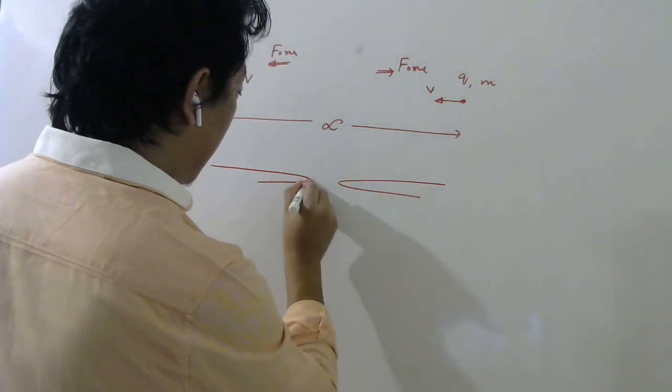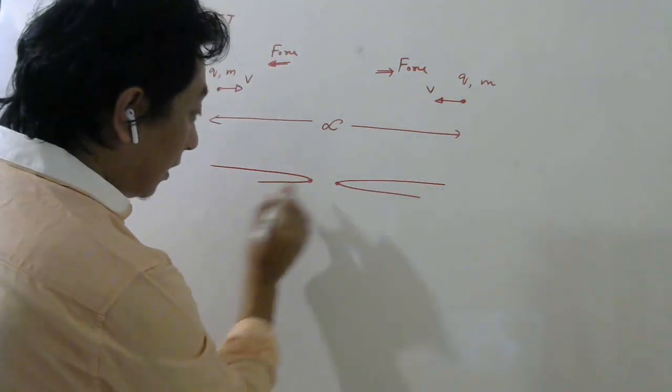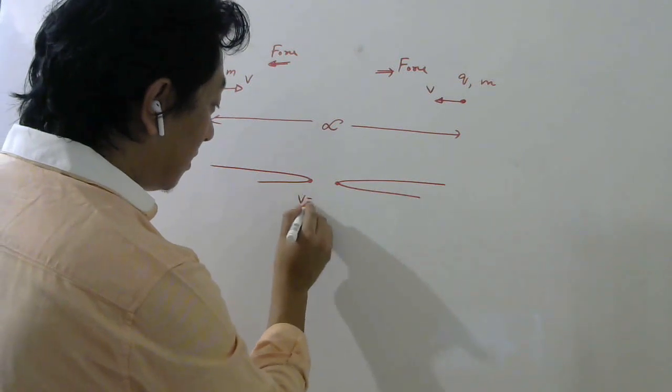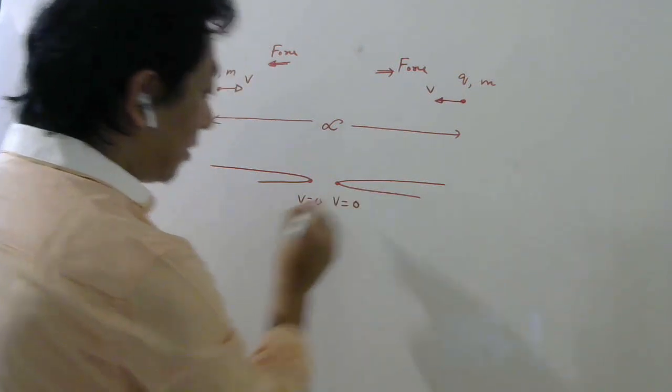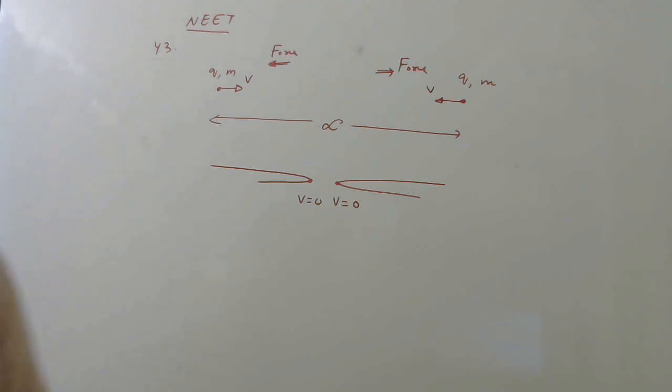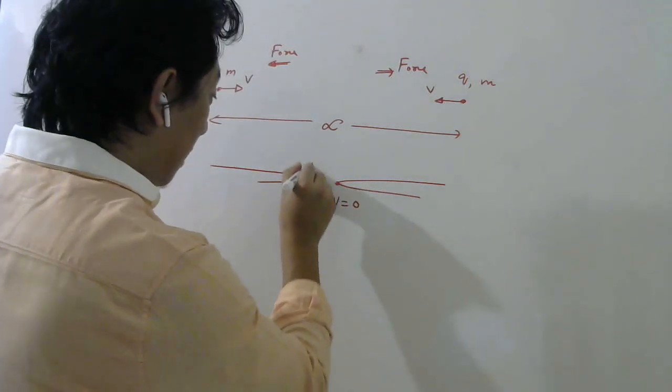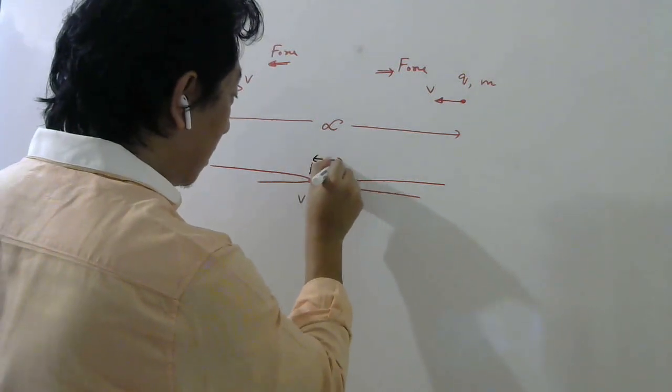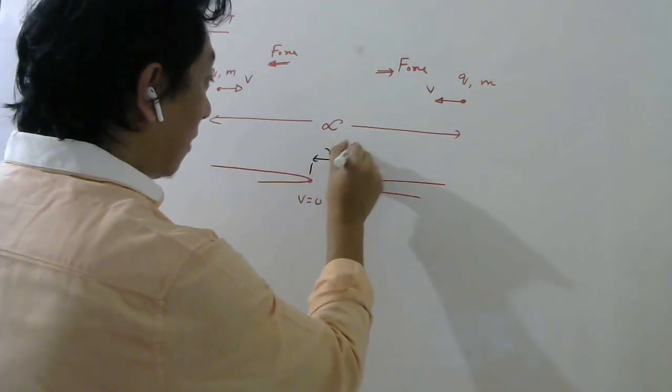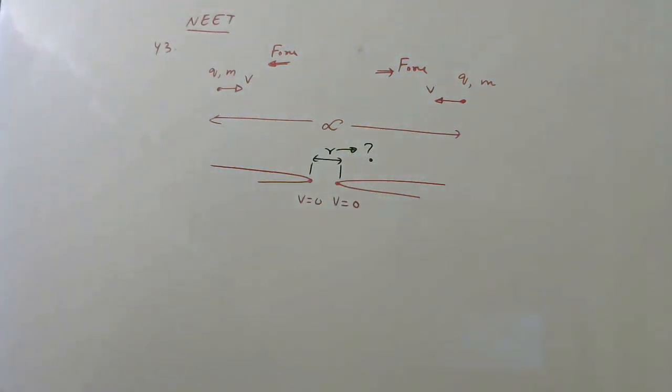They will return at some point. So when they are returning, what is the final velocity here? 0. And this also is 0. Understood? So what is the minimum separation between the two charges? When they reach here, that time the separation will be minimum, r let's say, and this r we have to find.